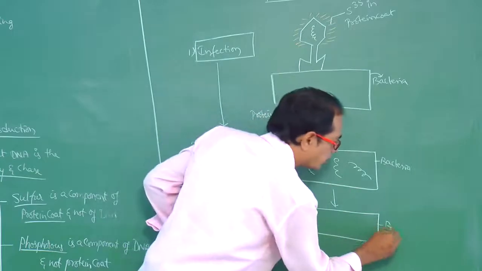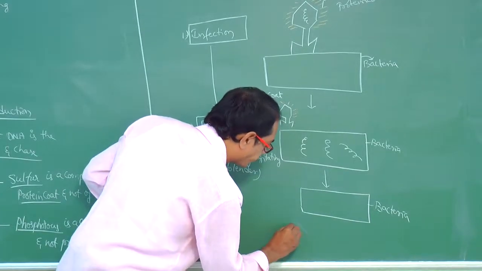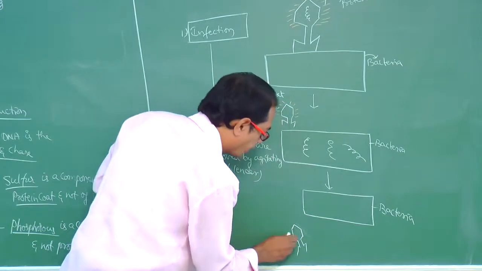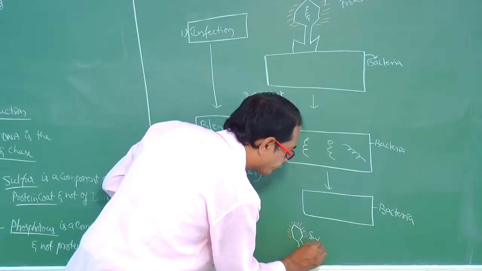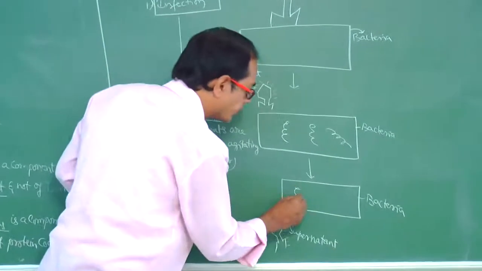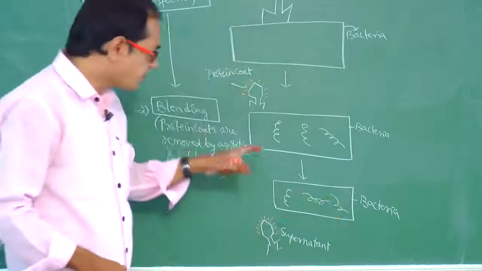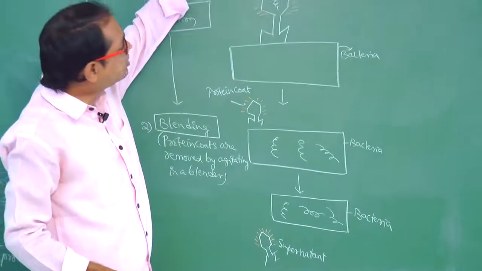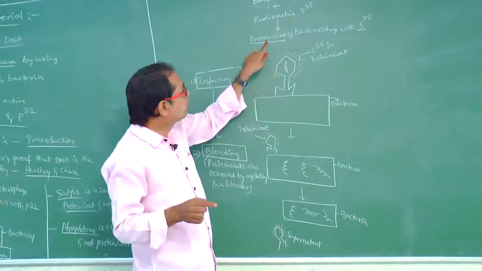So these are the bacterial cells and this is the supernatant. The remaining solution is nothing but supernatant. So this is the DNA. Is S35 found here? When the bacteriophage is placed in radioactive S35, S35 enters into the protein coat.